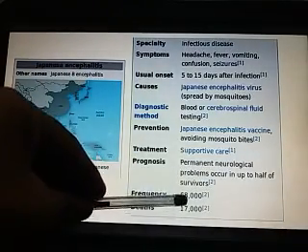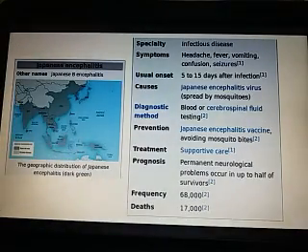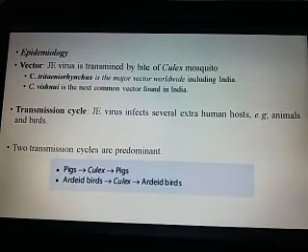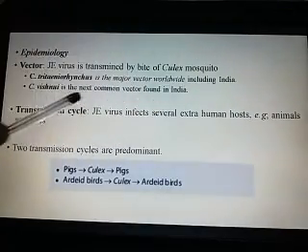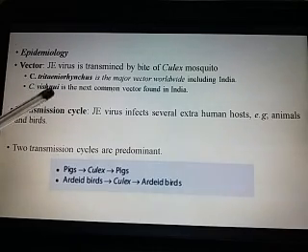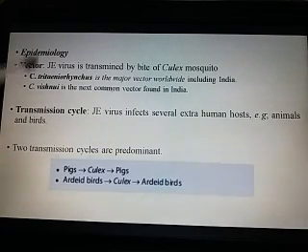As for frequency, you can see 68,000, and deaths due to this encephalitis virus are about 17,000. Epidemiology: the Japanese encephalitis virus is transmitted by the bite of the Culex mosquito, and Culex tritaeniorhynchus is the major vector worldwide, including India. But in India, another Culex, Culex vishnui, is also responsible for the transmission of this virus.